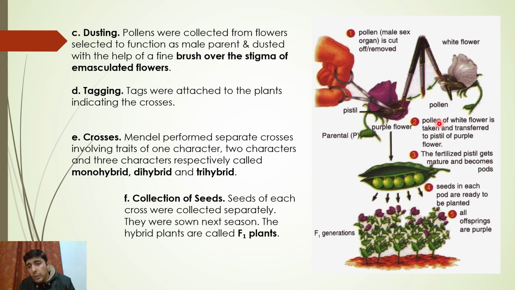By the way, you have to remember that this was a male plant, this was a female plant, and then they did cross pollination. Then there were seeds, pea seeds from this. Then they had to grow these again. Then came the F1 generation, meaning first filial generation. This was the first generation that was obtained after cross pollination. It's not just enough to cross them. You have to cross them, yes, then the seed has to be